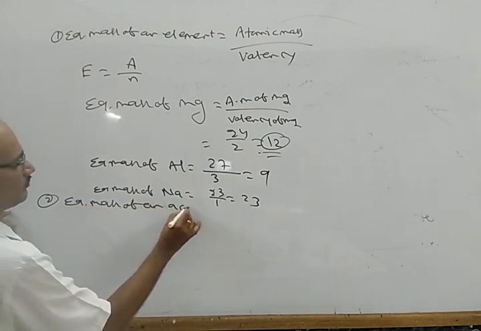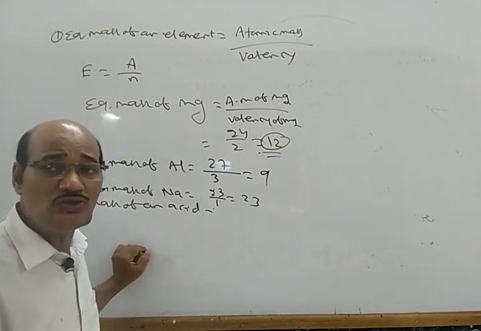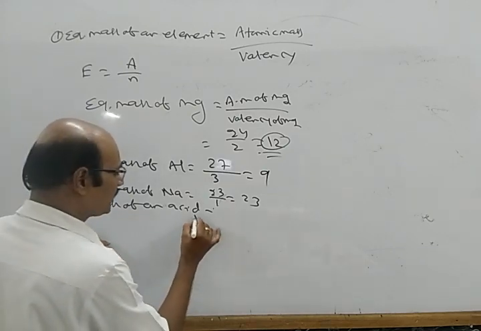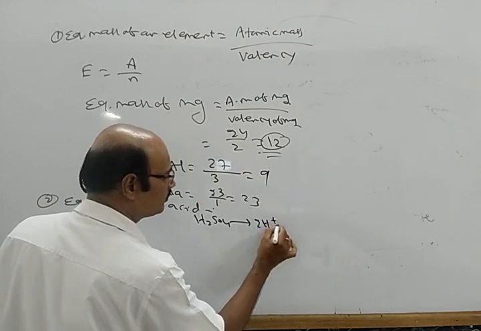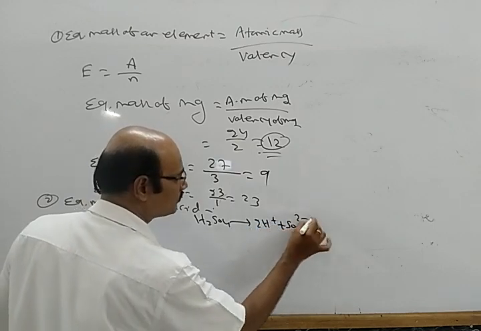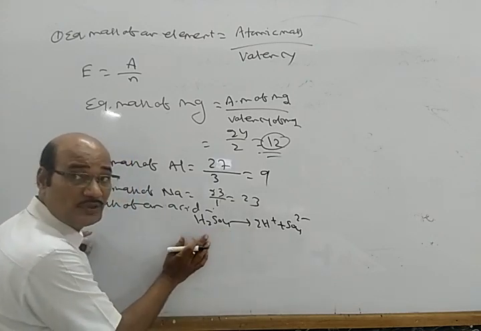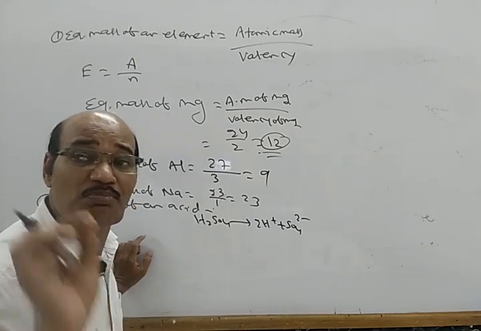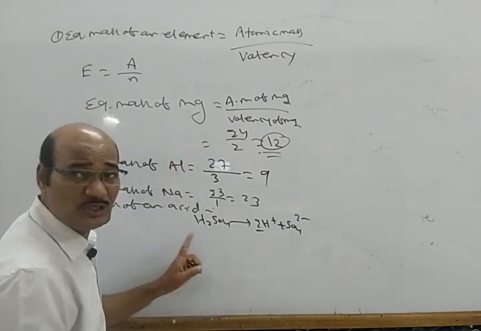Now, the equivalent mass of an acid. So, what is an acid? An acid is a substance which can donate a proton. For example, H2SO4 gives 2H plus and SO4 2 minus. So H2SO4 is donating protons, so it is an acid, and the number of protons donated by an acid is known as its basicity. Here the 2 is the basicity of H2SO4.